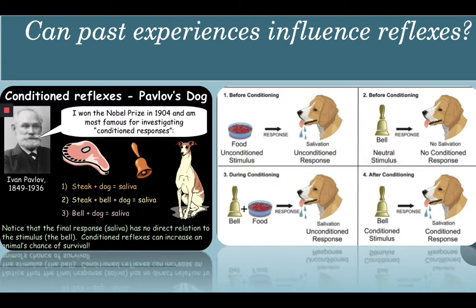Then he changed this trigger to a bell. He set the condition that the bell rings and the food comes. At first there was no salivation when the dog heard the bell, but after some time the dog started to salivate even at the sound of the bell. The dog doesn't know whether food will come or not, but with hearing the sound, it realized that when the sound comes, the food will come, and it starts to salivate.